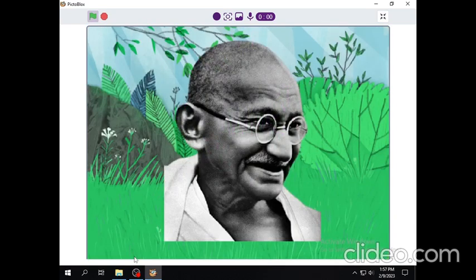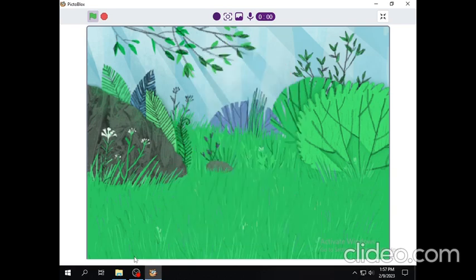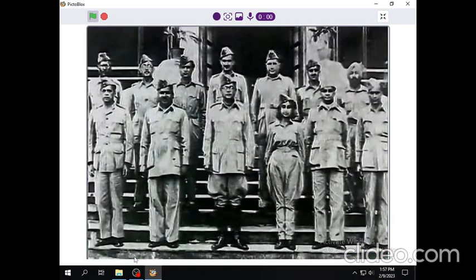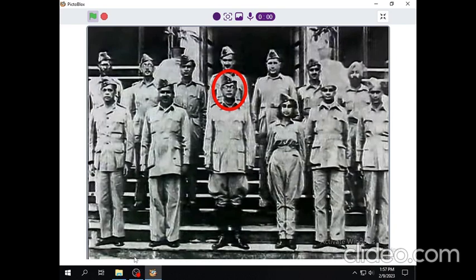In 1942, Gandhiji started the Quit India movement. The British government was asked to quit India. Gandhiji asked people to do or die in their attempt to throw the British out of the country. There were nationwide protests. Many leaders were jailed. The Indian National Army was formed in Japan. Subhas Chandra Bose was leader of Indian National Army. He fought with Axis powers in Second World War against the British. He gave a slogan, Jai Hind.